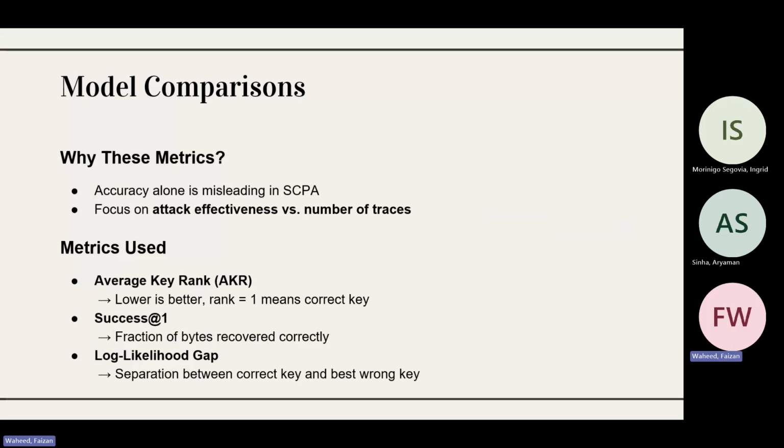finding. Overall, then we have to compare the overall performances of all our variants and the ensemble model, right? Validation accuracy is not usually the gold standard for testing out SCPA models or SCPA problems. Instead, the attack effectiveness versus number of traces is used. The three usual metrics are the average key rank, which means the lower the rank, the better; the success at one, which is the fraction of the bytes that can be recovered correctly; as well as the log likelihood gap, which means the separation between the correct key and the best wrong key.